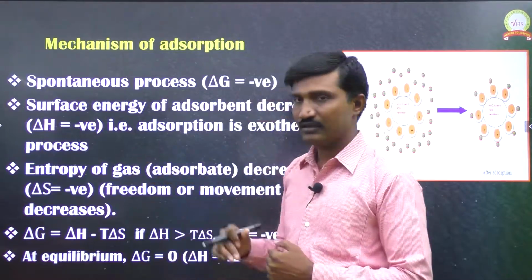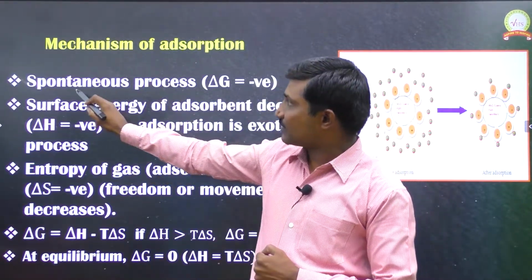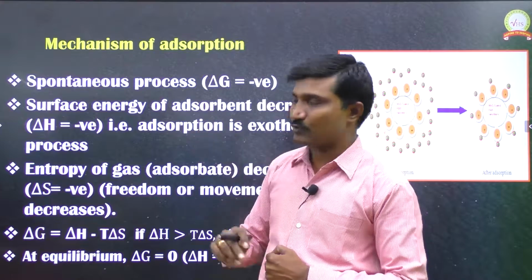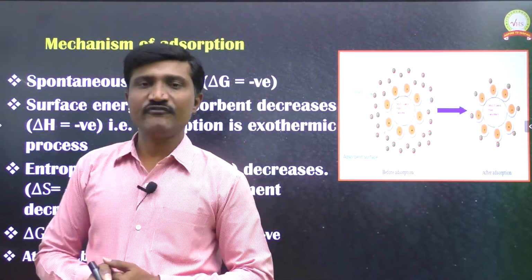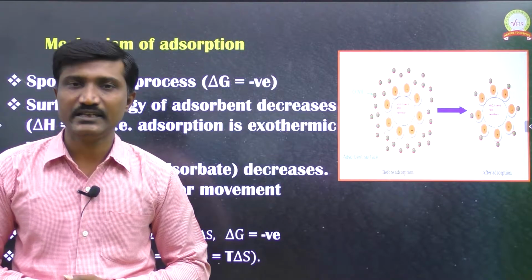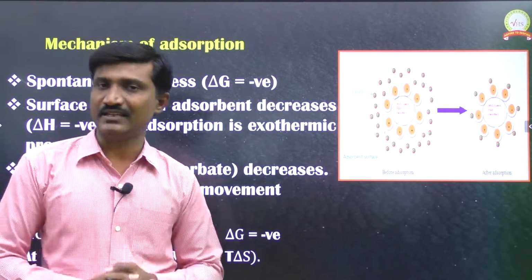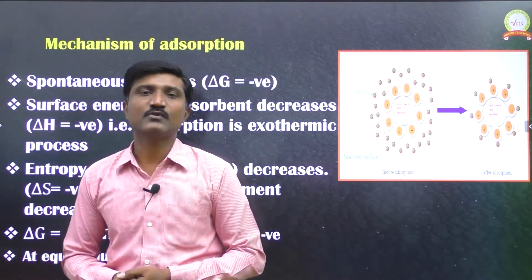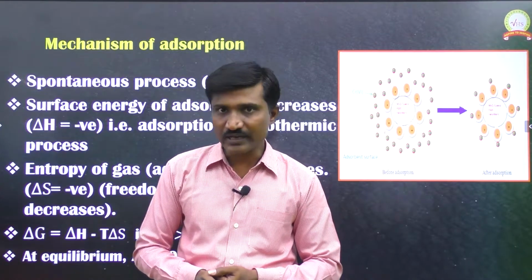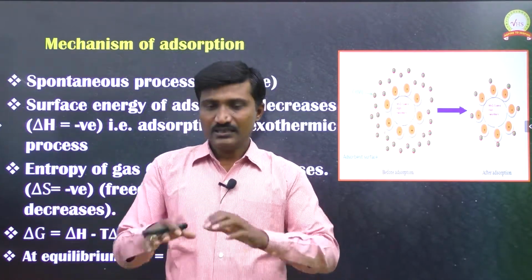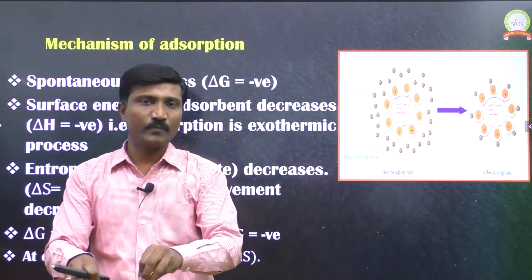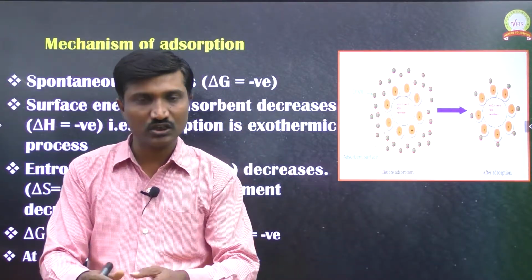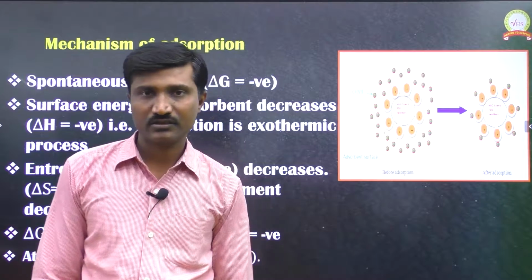Let us see here. The adsorption process is a spontaneous process. What does spontaneous mean? If a process takes place automatically, we call it a spontaneous process. If you keep silica gel in the atmosphere, water molecules automatically come and occupy the surface of the silica gel, so moisture is reduced.